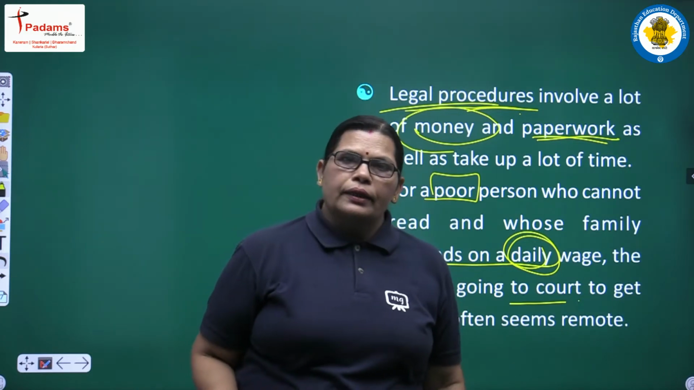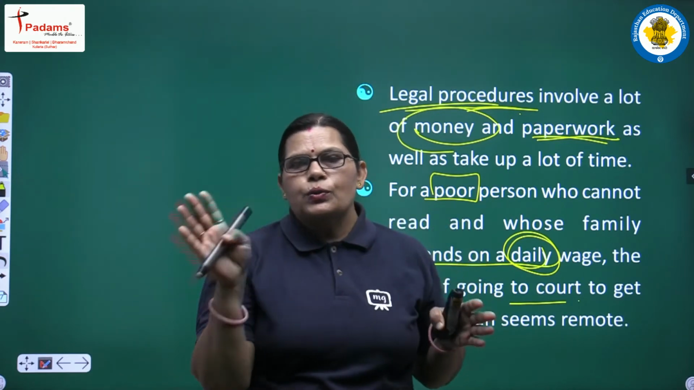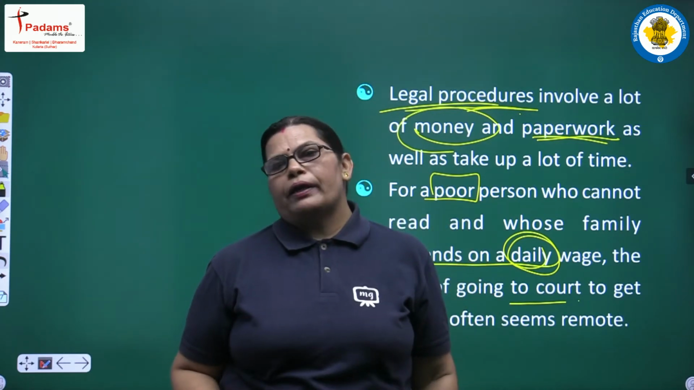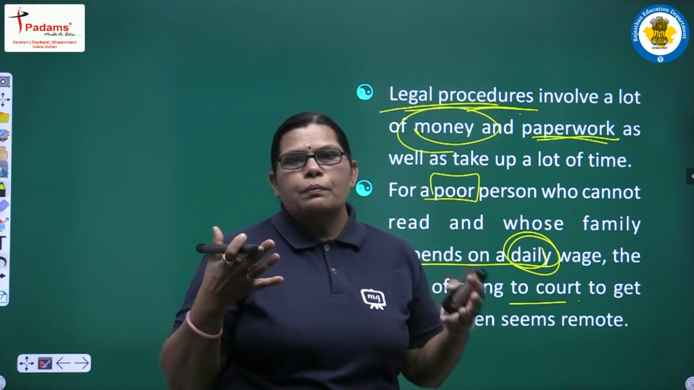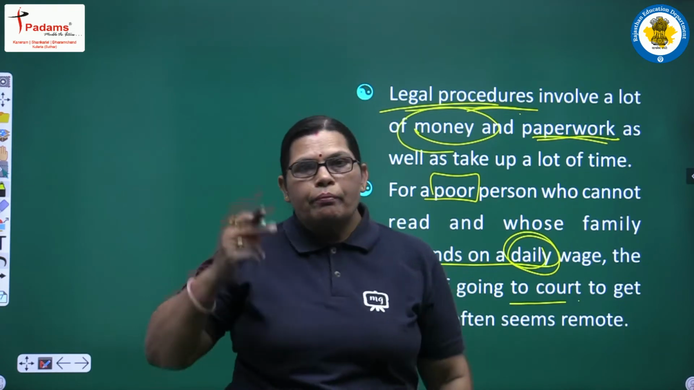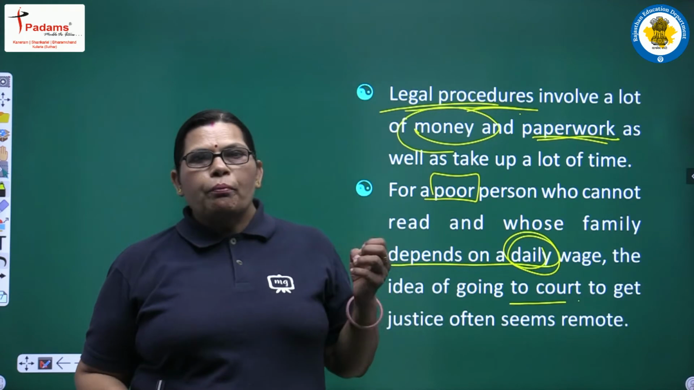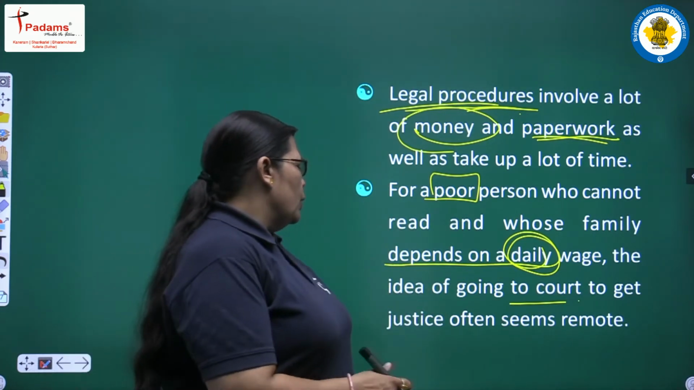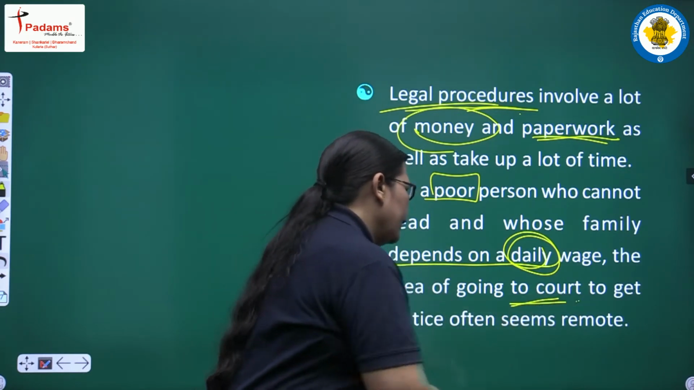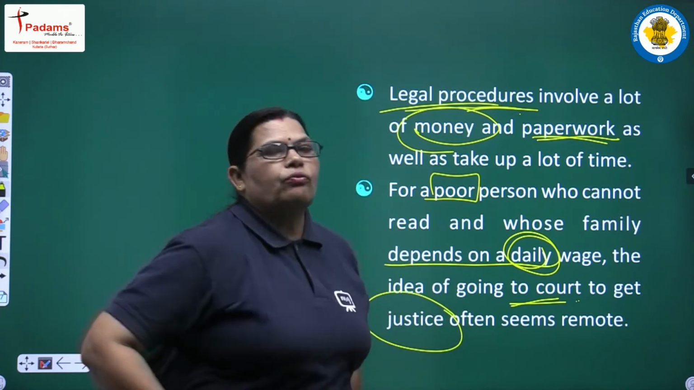हम खुद भी जानते हैं बच्चों, जो एक ऐसा व्यक्ति है कि जो आज ही कमा रहा है और आज ही उसका खर्चा हो रहा है, it means daily wages पर जो depend है, क्या उसके पास इतना पैसा होगा, इतना टाइम होगा, इतना उसके पास पेपर वर्क करने के लिए माइंड होगा? Because all the poor persons have no proper education, no proper money, no proper time with them, because they work on a daily basis. So it's not possible that they have an idea to go to court to get justice, and it often seems too remote to these poor people.